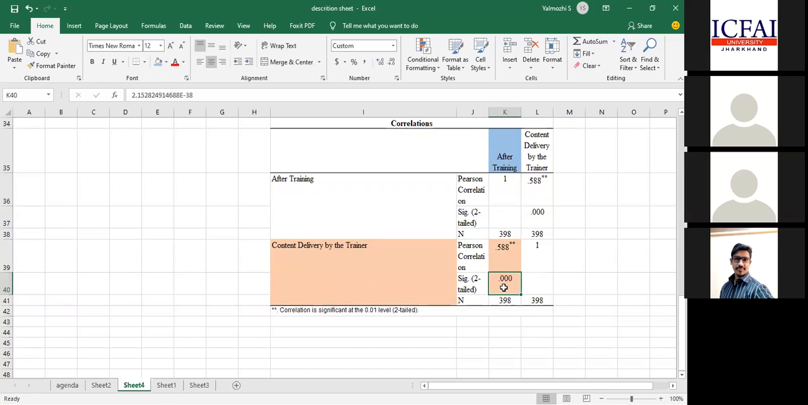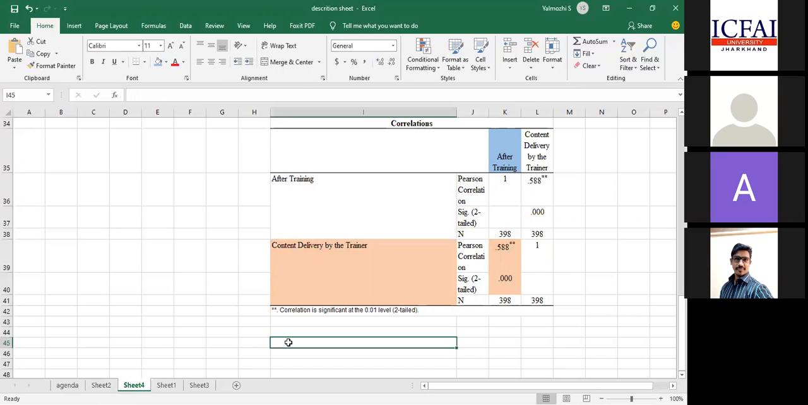That means whether we say there is a relationship or there is no relationship. Are we going with the alternate hypothesis or the null hypothesis? Going with the alternative hypothesis. What is the alternative hypothesis? The null is there is no relationship. Alternative will be there is a relationship. Now what is happening? There is a relationship, right? So the first theme is proved.